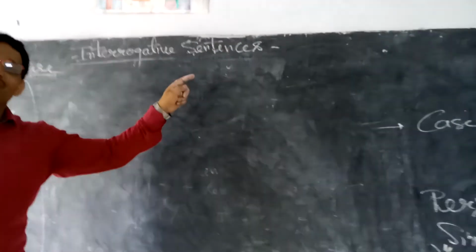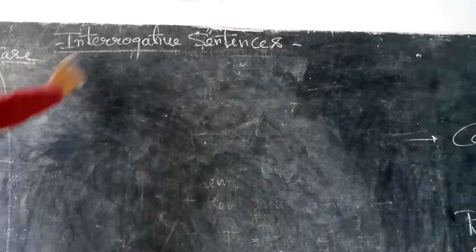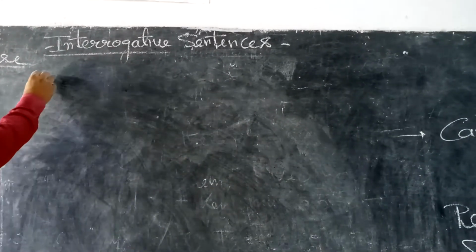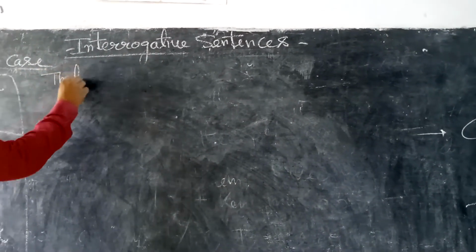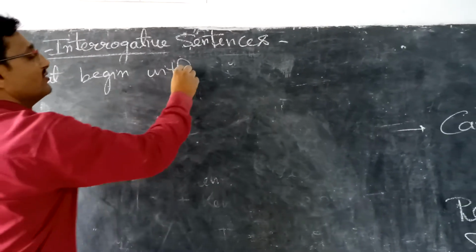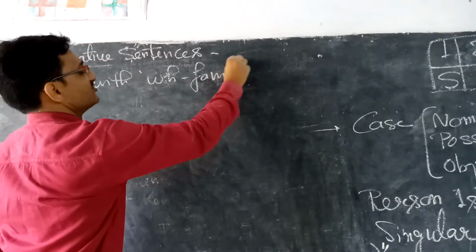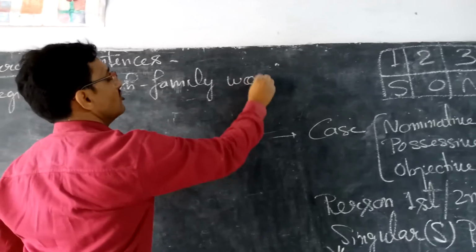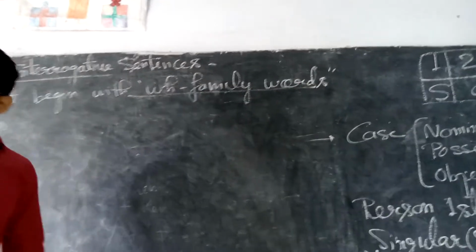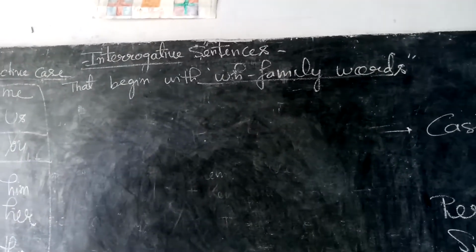Good morning once again, and once again I am here. This is Ajay Kumar Solanki in front of you, and today I am going to discuss interrogative sentences once again, those interrogative sentences that begin with WH family words. The students who have problems in these sentences must watch this video very attentively, so that there will be no chances left for error.